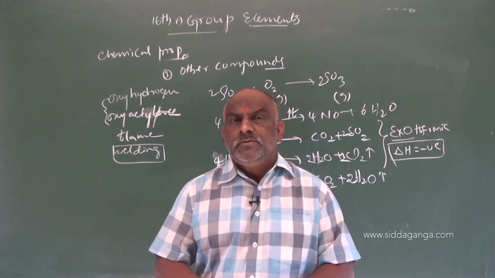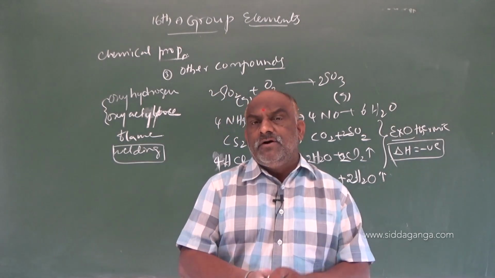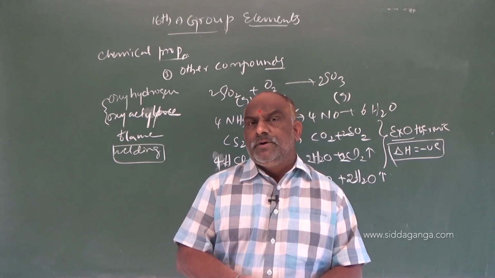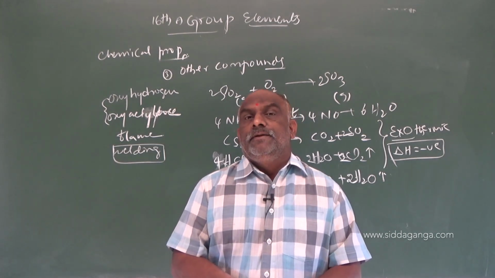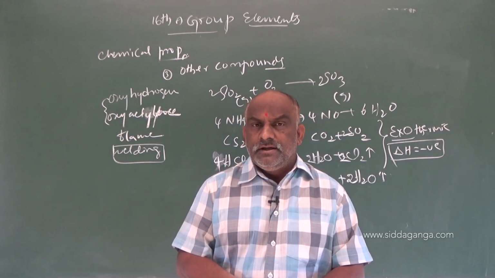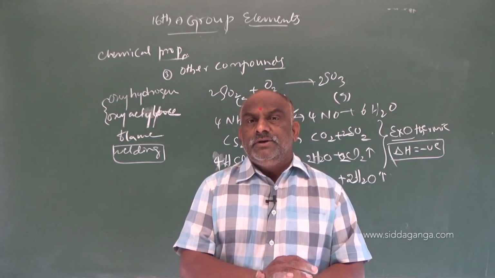Between two oxygen atoms a double bond is there, one sigma bond and one pi bond. It forms p-pi bonds, and to break the bond it requires 435 kilojoules per mole of energy, so it is not ready to participate in chemical reactions easily.